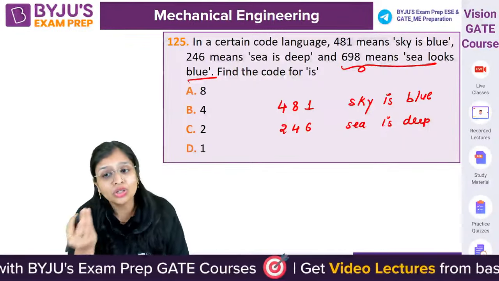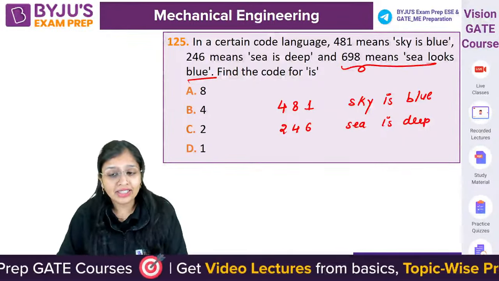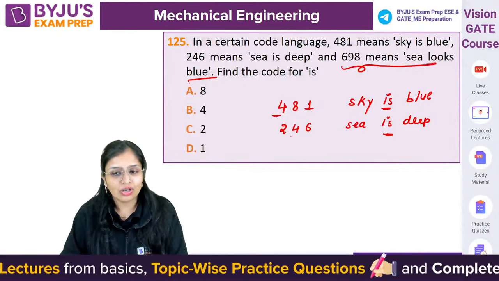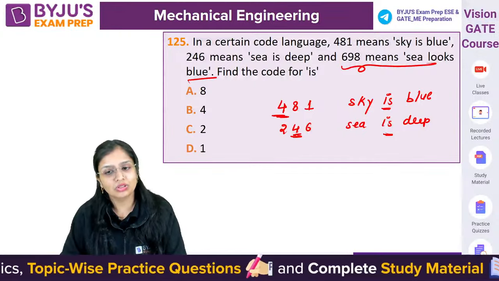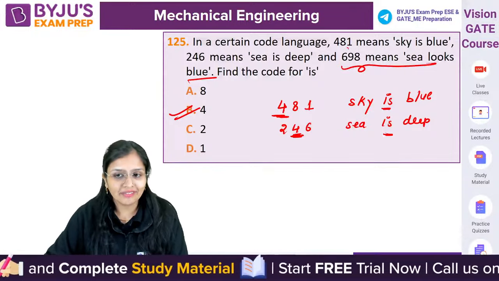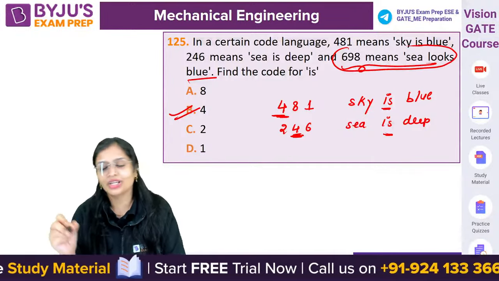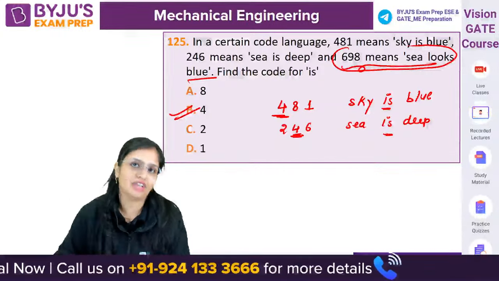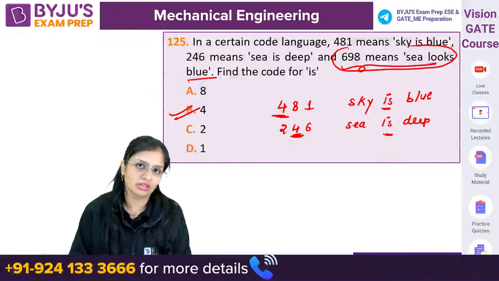Because it is asking you the code for is. अब here in these 2 nothing is matching except is, तो is के लिए क्या होगा? 4, because it is there in both the ones, so 4. Okay, so this is given just for confusing you. बैठ के आप निकालोगे कि sky which you denote by number, that's just the wastage of time. It is not at all required.